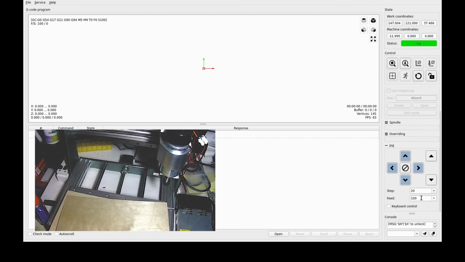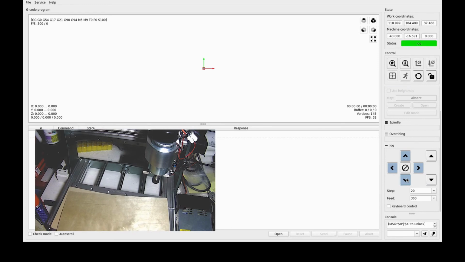And it's jogging kind of slowly there, but it is going. It's because I have feed set to 100. So let's up the speed to 300 and try it again. That's better. Now how about we move the table back? And we'll drop the spindle. There we go. So now let's load a file and take a look at it.